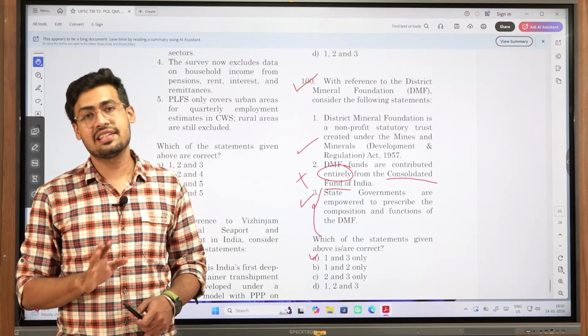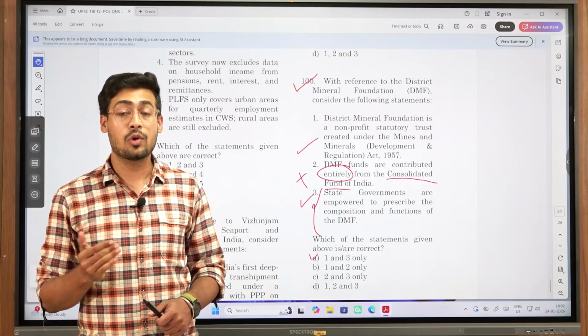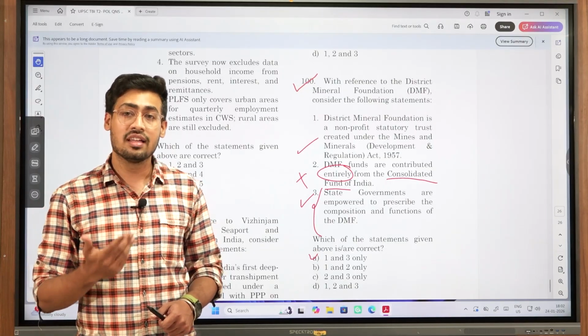See, the paper is largely static. Please do not expect such questions to appear in the actual UPSC exam. I am not telling this to scare you, because this is a level 1 question.